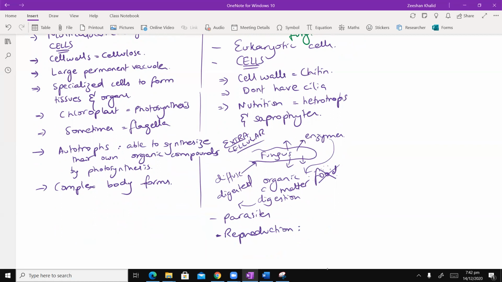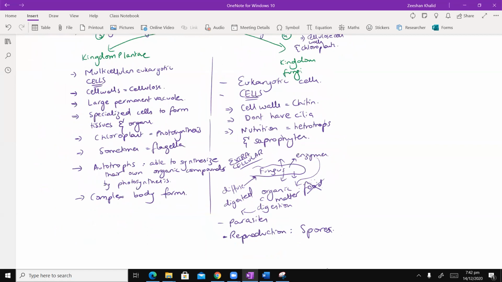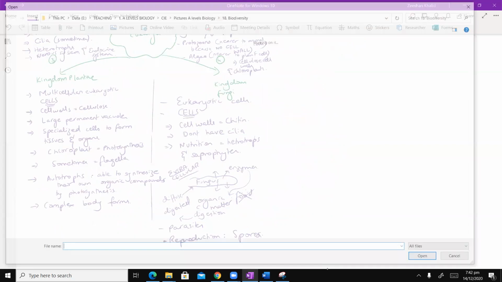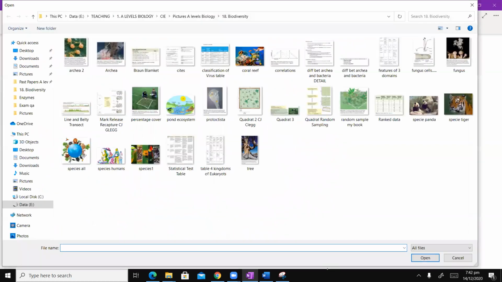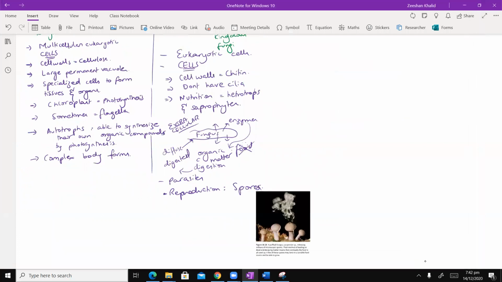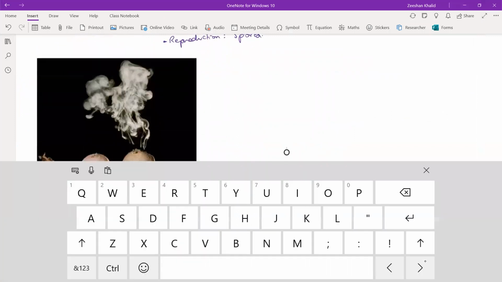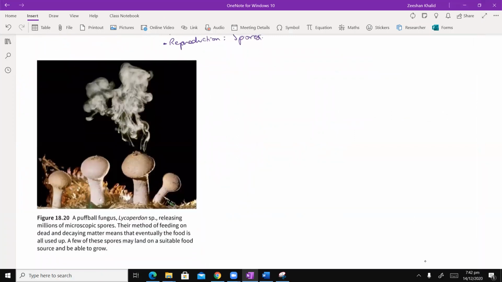Reproduction, that is, they produce spores which fall onto surfaces, and when they get the correct conditions, that's basically when they grow and emerge. So let me quickly give you pictures now for all of what we have discussed so far. तो ये देखें फंगस की पहले मैं आपको देता हूँ. This picture that I'm giving you is a typical picture of how fungus would look like. This is a multicellular fungi, of course.